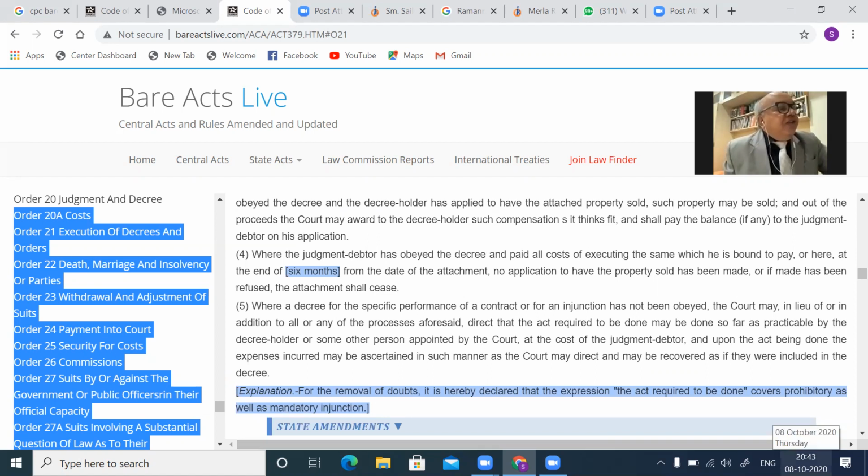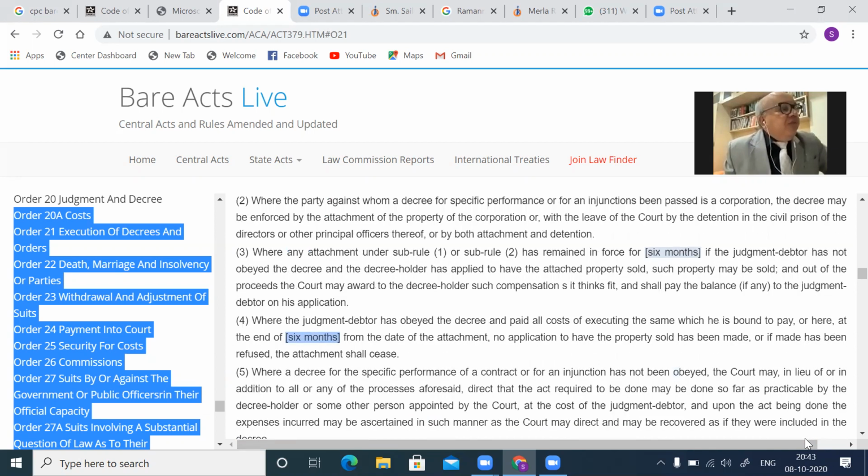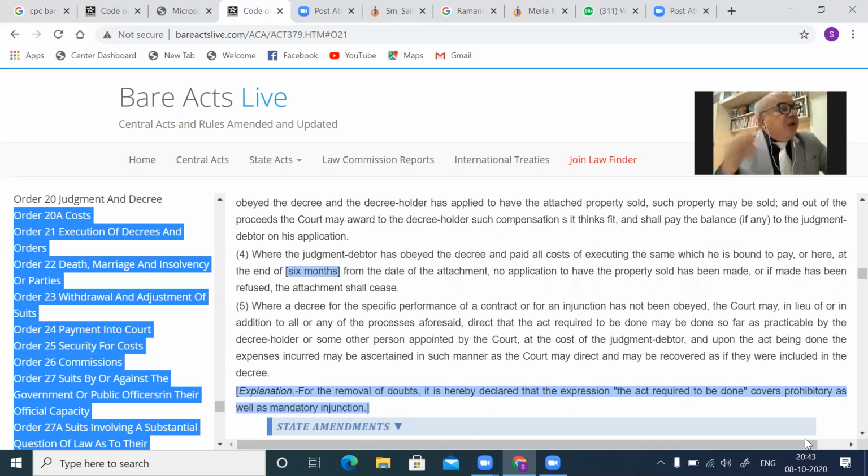Where the party against whom a decree for specific performance of a contract, for restitution of conjugal rights or for injunction has been passed, has an opportunity of obeying the decree and willfully fails to obey it, the decree may be enforced in the case of a decree for restitution of conjugal rights by attachment of the property. So in a case of restitution against the husband, only by attachment and no arrest.